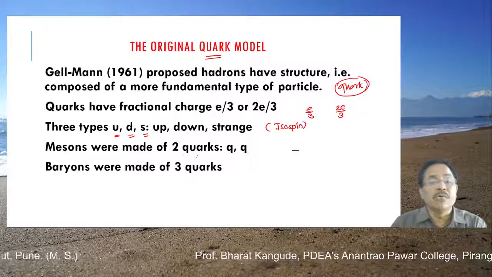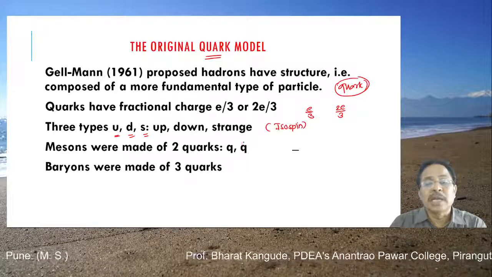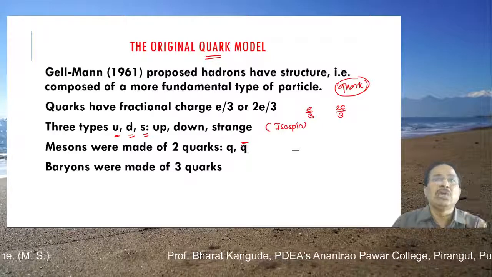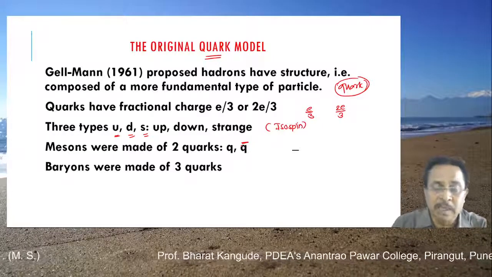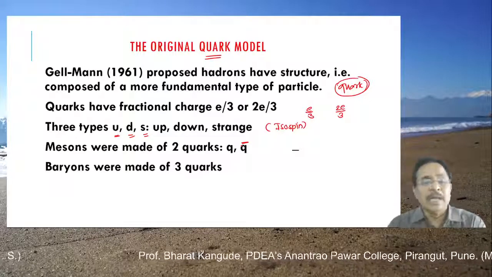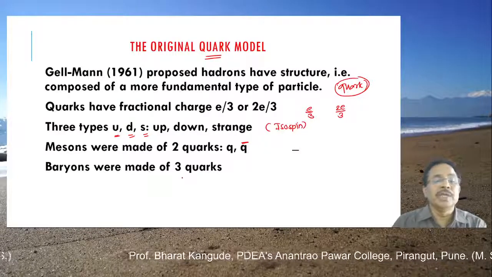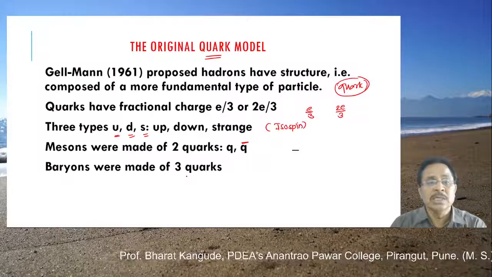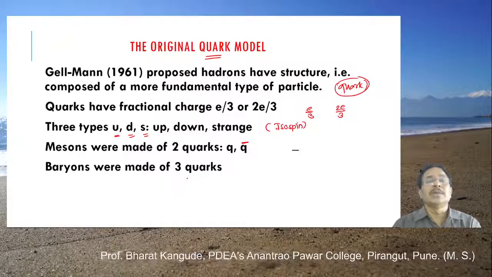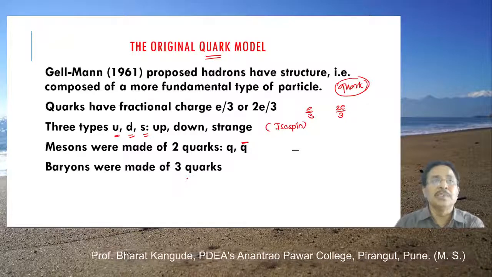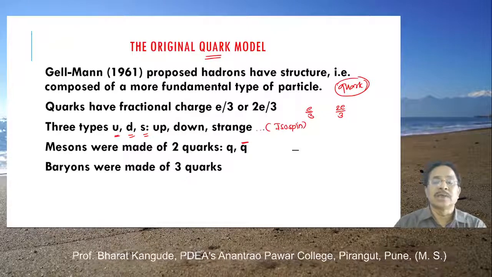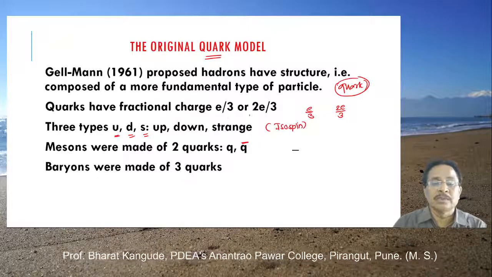Mesons were made of two quarks. One is called a quark and the second is called an anti-quark. So every quark has an anti-quark too, just as every particle has an antiparticle. And baryons were made up of three quarks. So this is his proposal. He said that there exist such further fundamental particles of which all these baryons, mesons, etc. have been made. So their internal structure possesses quarks, and quarks have this type of fractional charges.